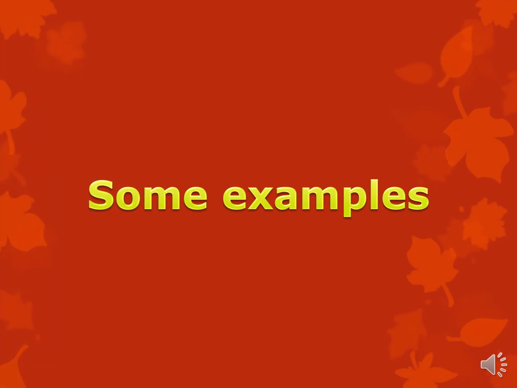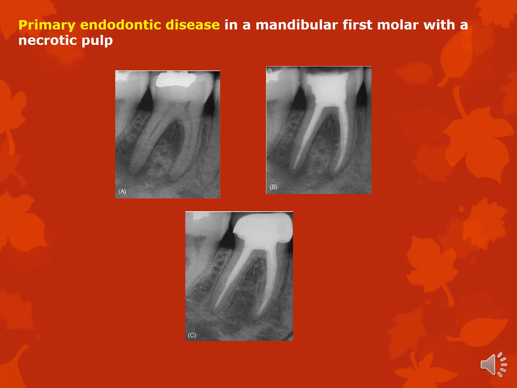To revise today just with some clinical examples instead of just thinking of the theory once again. This is your first situation, primary endo in a mandibular molar with a necrotic pulp, probably due to a small exposure, because sometimes what happens when you see something like this in an x-ray is the pulp horns are very high. Again, not my speciality. I would prefer the conservative department explains this.